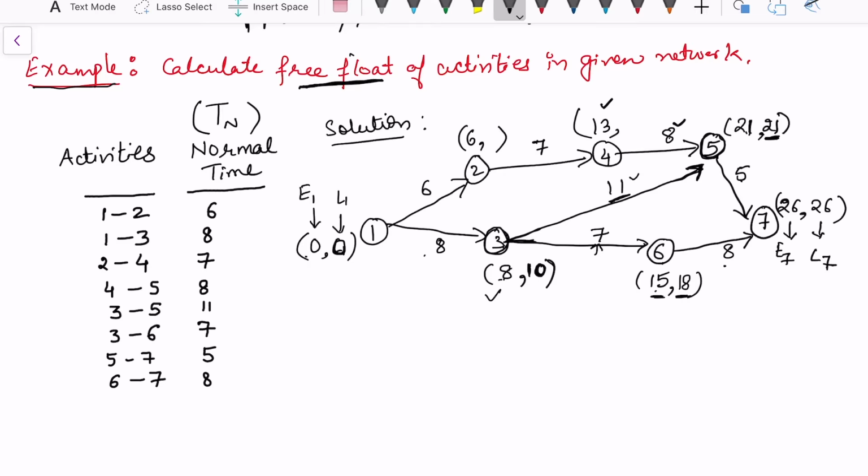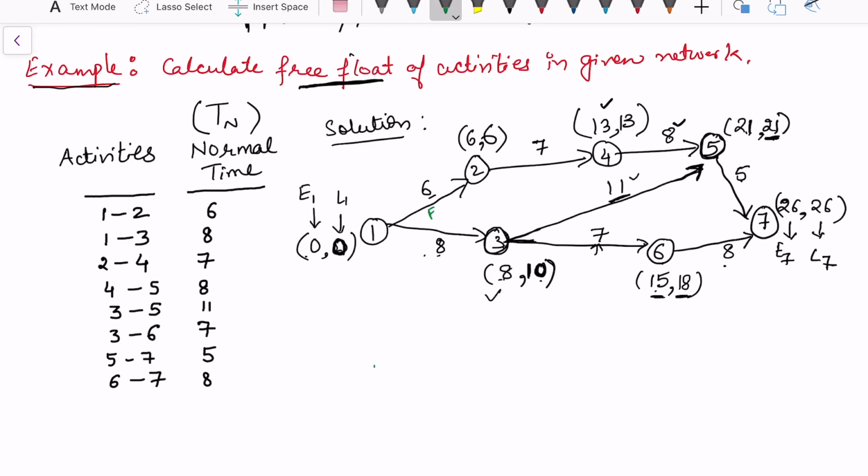I should take the minimum. So this is 10. Then 21 minus 8, this is 13. 13 minus 7 is 6. And we are back to 0, because 6 minus 6 is 0. 10 minus 8 is 2, but I have to take the minimum. Once we have identified these, let's calculate now the free float time.